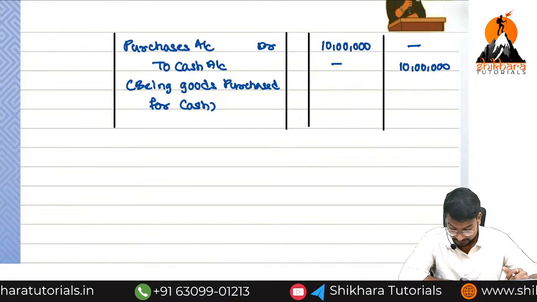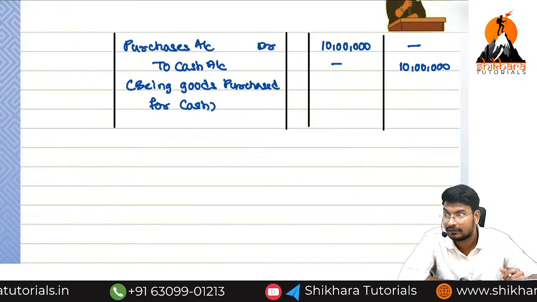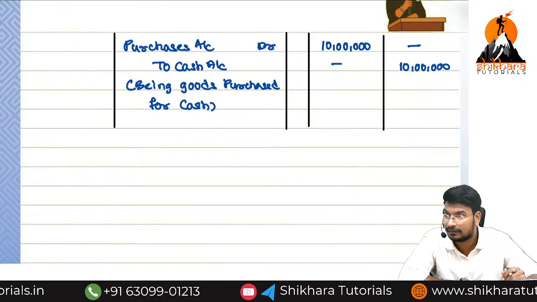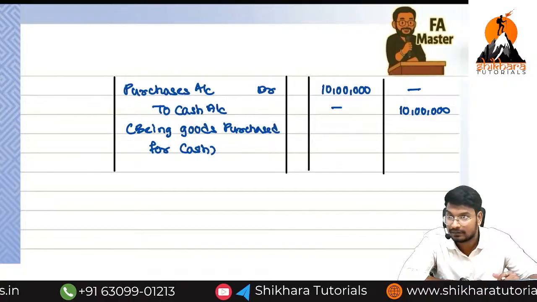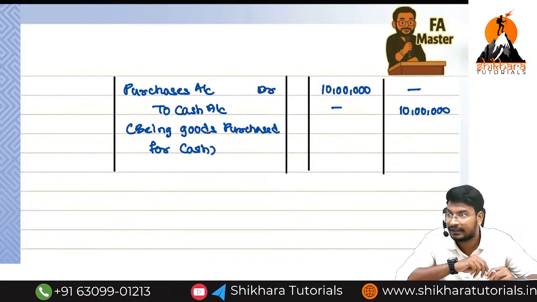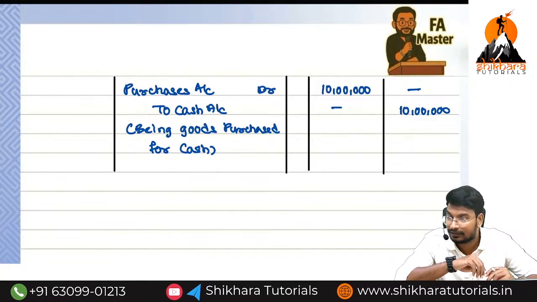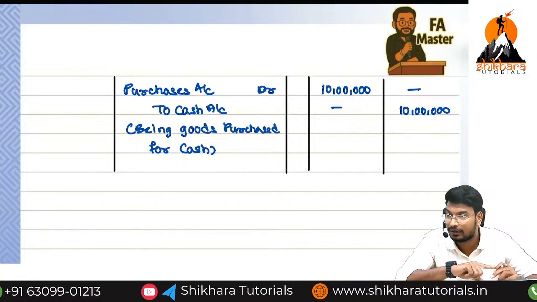Did you get the point? Okay guys. Further discussion we can discuss in the next class. In the previous class we discussed one entry. Now we have discussed only one more entry. That means only one journal entry we have learned.